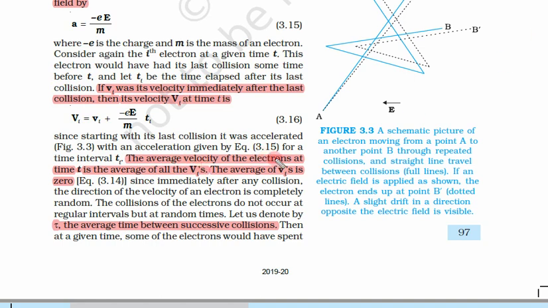Now the average velocity of electrons at time t is the average of all Vi's. So this is for the ith electron. Now we will take the average of all of these. The average of Vi's, this small Vi, is 0, because only in an electric field will this give a non-zero result; the average of this Vi goes to 0 because total motion is random. So if there is an electric field only then we get this non-zero value. If it is also 0 then the average value of Vi is also 0.